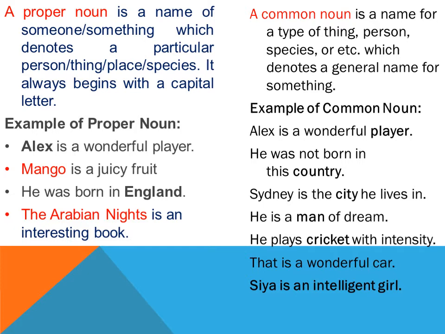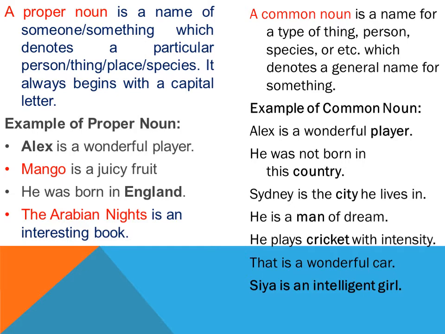When we are talking about a proper noun, that means a particular person, a particular city, a particular village, a particular girl, a particular fruit. That is how you can find out that this is a proper noun, right?